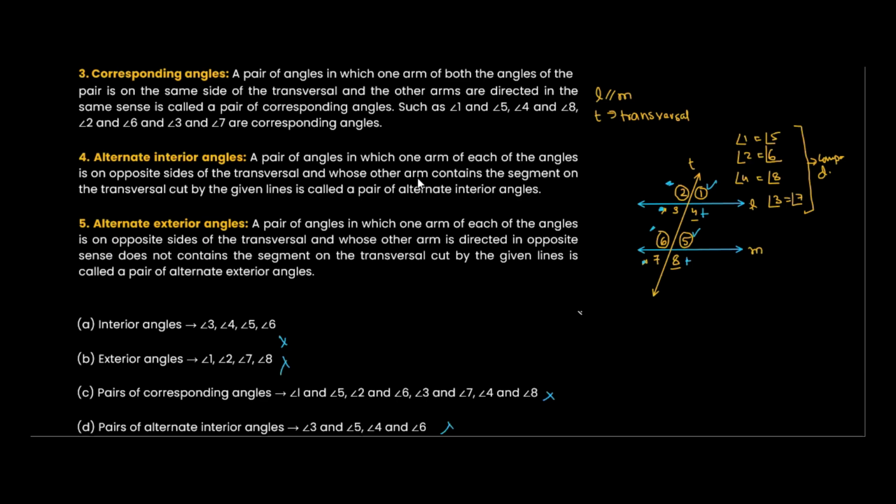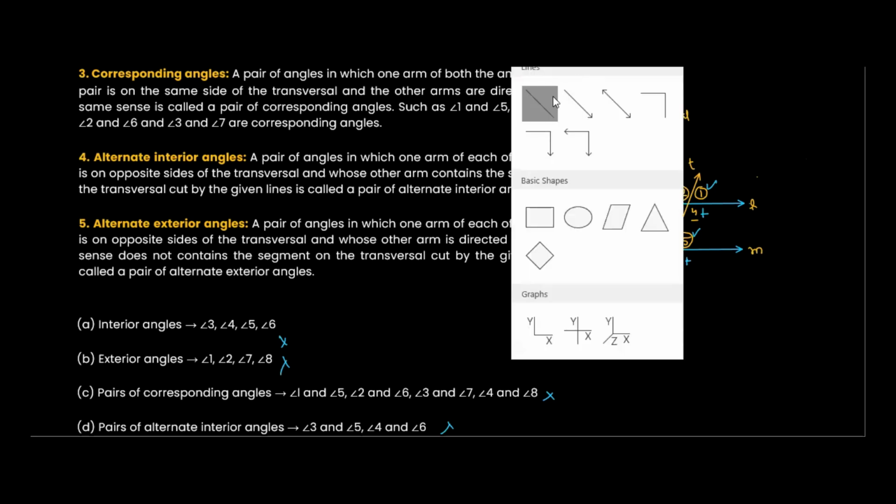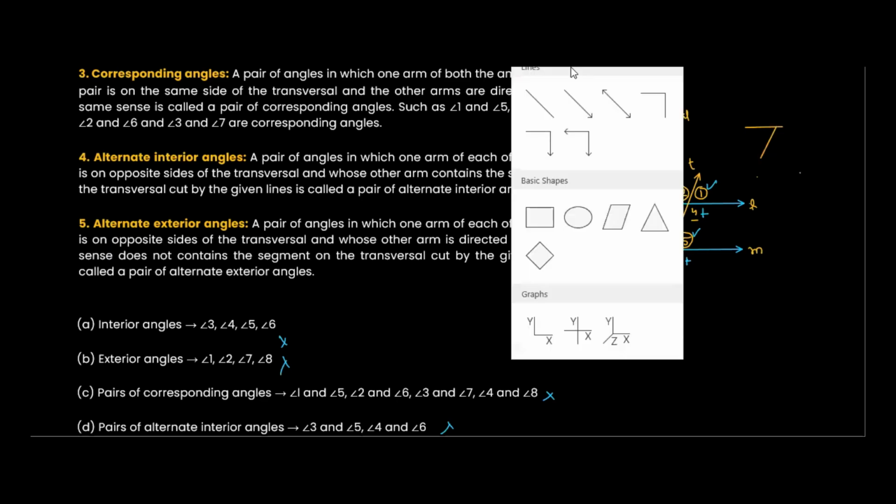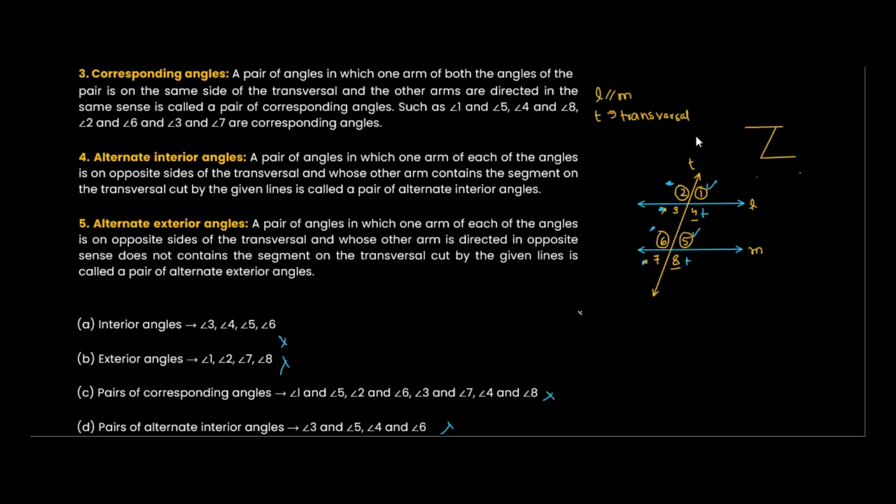Now we will see about interior alternate angles. Look at this closely. Go by this, forming a Z. Wherever a Z is formed, even a reverse Z, these pockets of Z are equal, this and this.